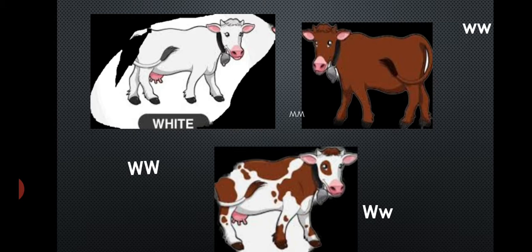What happens here? The genes express equally. The capital W, which governs the white hair color, expresses, as well as the small w, which governs the red hair. The red hair also expresses in the F1 generation, and that's why the patches are observed. So in the F1 generation the roan cow appears.